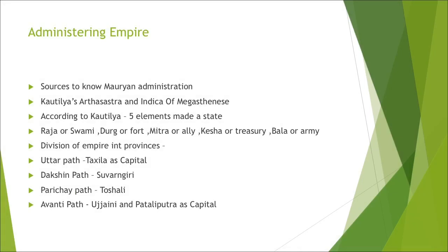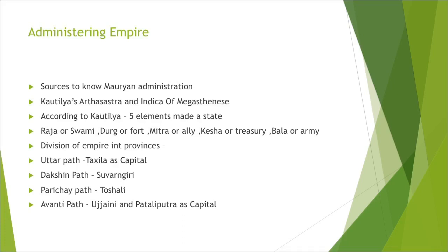Now, when the Mauryans established their empire, for administrating it, you need a large number of people. The Mauryans had a vast empire, as I mentioned. The major sources to know about the administration, how it was governed, and how efficient their administration was, we know from Kautilya's Arthashastra and the Indica of Megasthenes.